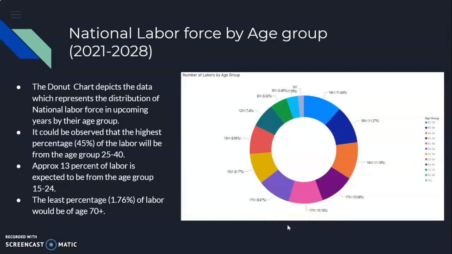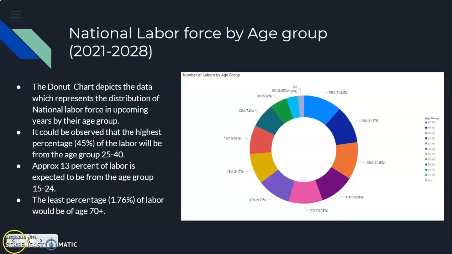If we talk about the teenagers and the youngsters, approximately 13% of the labor would be from their age group. And at the least, we can see the labor percentage of 1.76 would be from the age group above 70.